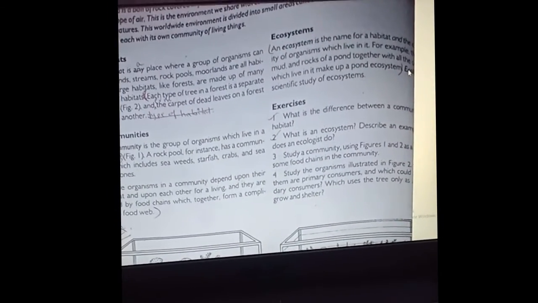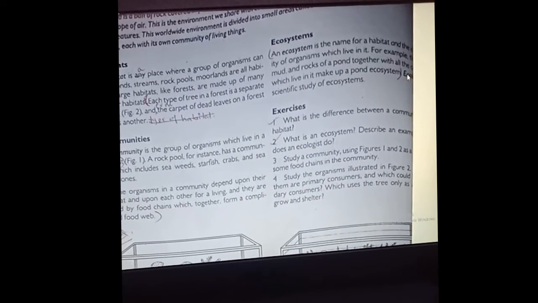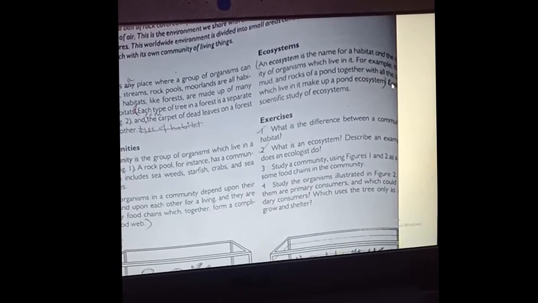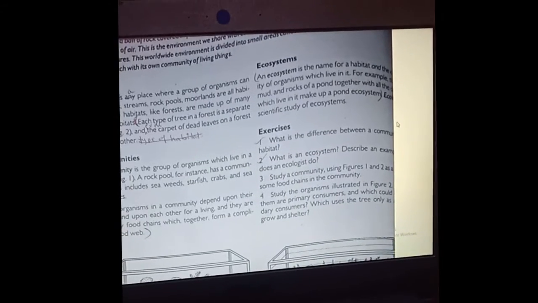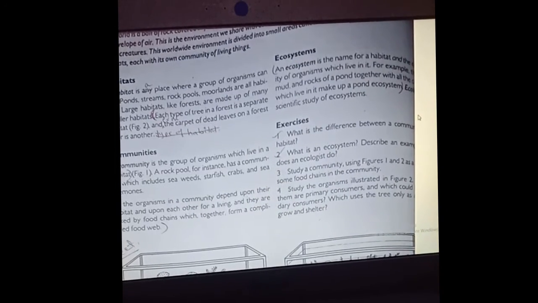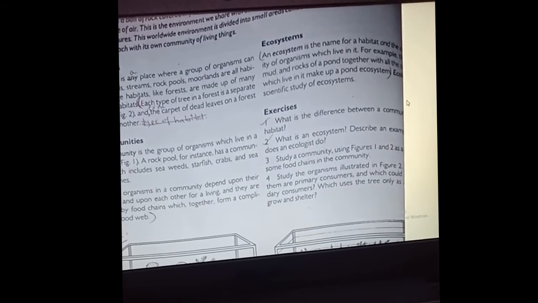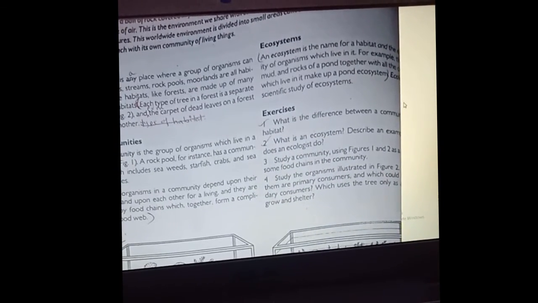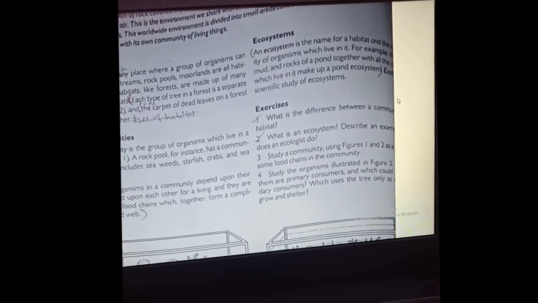Ecosystem. An ecosystem is the name for a habitat and the community of organisms which live in it. For example, the mud and rock pools of a pond, together with all the organisms which live in it, make up a pond ecosystem. Ecology is the scientific study of ecosystems. So what is an ecosystem? Ecosystem is the name of the habitat and the community of the organisms, which means the place and the people together known as an ecosystem. Okay, so the person who studies ecosystems is known as what? An ecologist. Remember, the person who studies biology is known as a biologist. Just like that, the person who studies ecosystems is known as an ecologist.